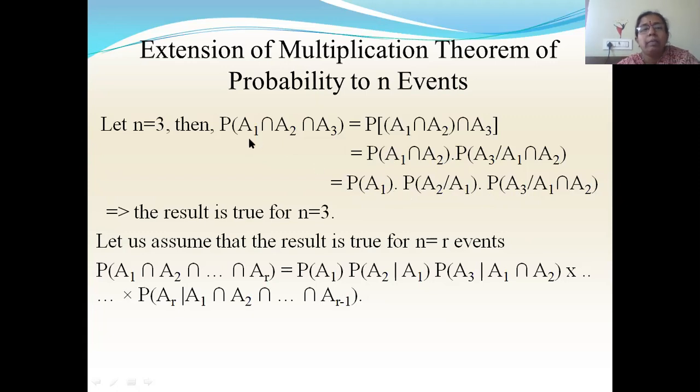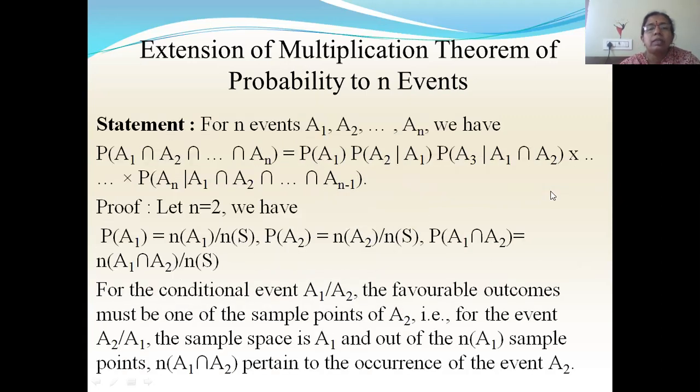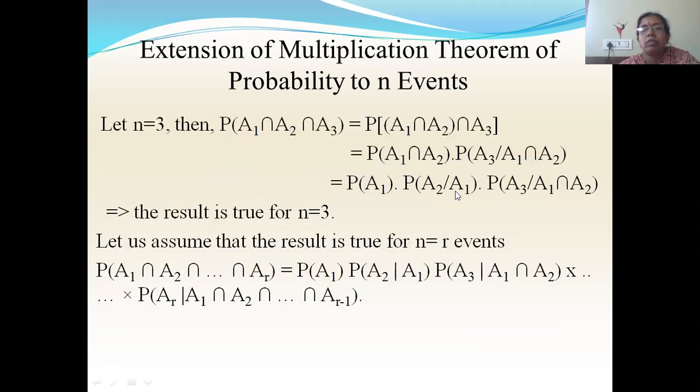I got P of a1 intersection a2 intersection a3 is equal to P of a1, a2 by a1, a3 by a1 intersection a2. See, for 3 events, if I take one more event here, I should get this: a1, a2 by a1, a3 by a1 intersection a2. So same expression we got here. So it is true for n equal to 3.